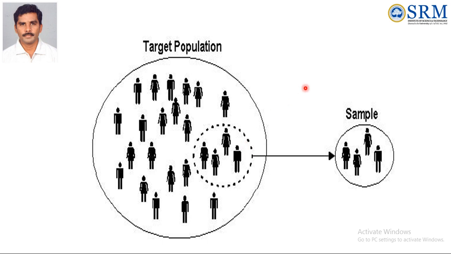So if you take that one big population, we are not able to test the big population, a lot, or the universal set. At that time we go for an alternate way. That alternate way is that we have to collect a small subset from the universal set. The small subset of the universal set is called the sample. Population may be finite or infinite. We are collecting a finite subset from the population, that is called the sample.